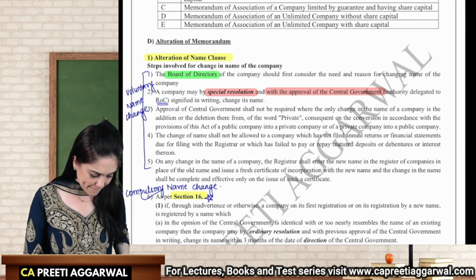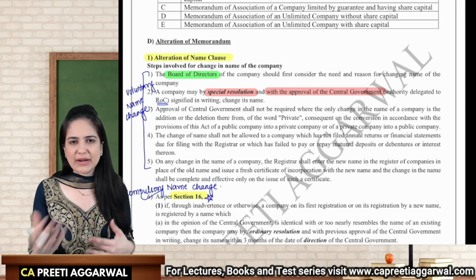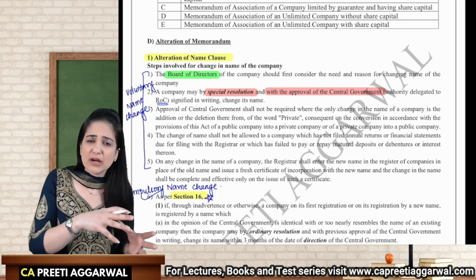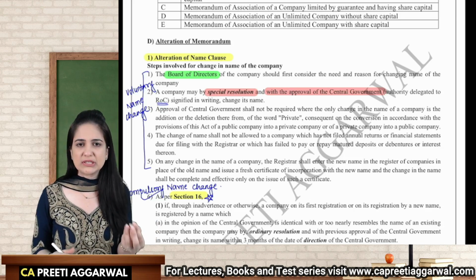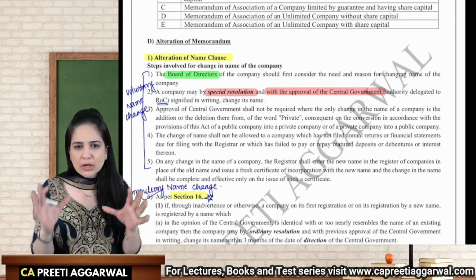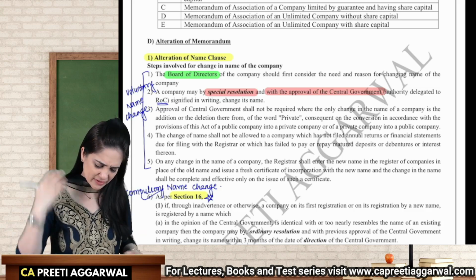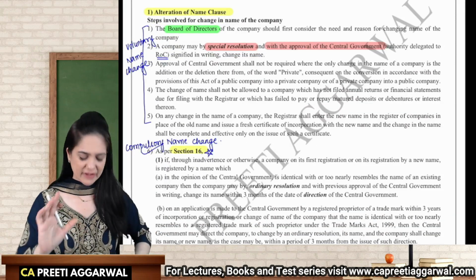But the approval of central government is not required when the only change is either adding or removing the word private from your name. That happens in case of converting a private company to public, public to private. If that is the only change, you're not changing the main words of the company, then you need not obtain the approval of the central government. So we will apply for the approval, only then the name change will be considered final.